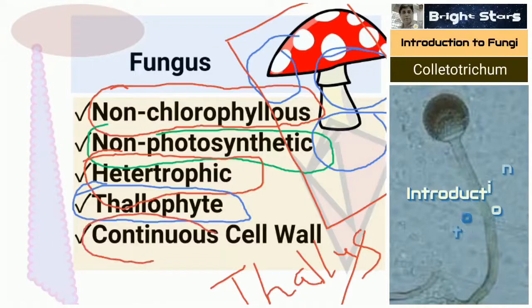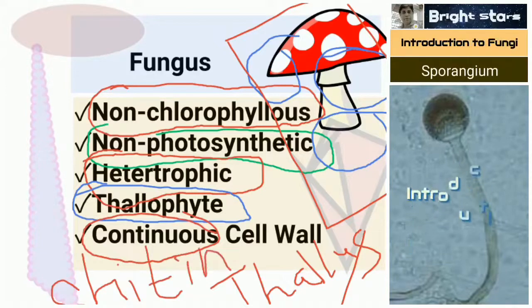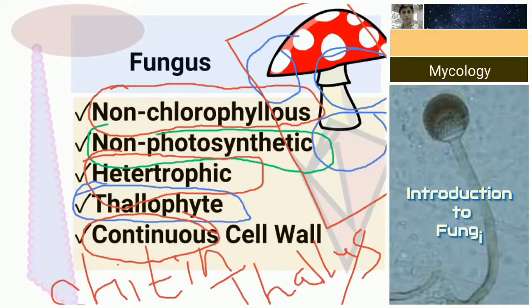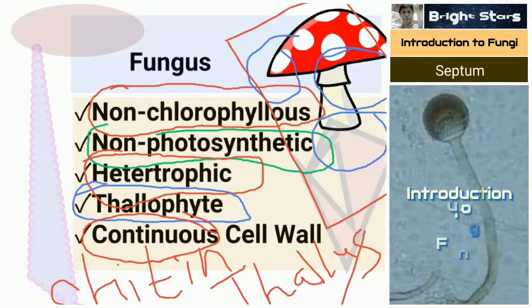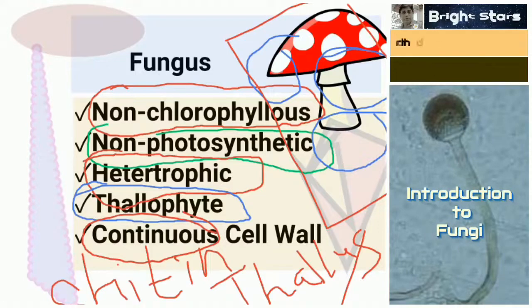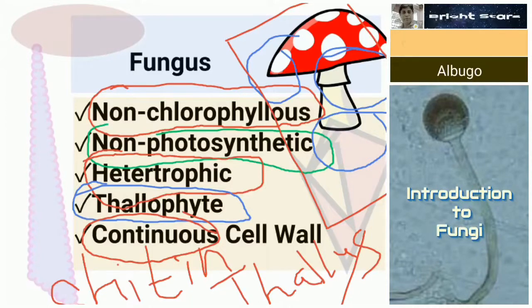Next, it has a chitinous cell wall, which is made up of chitin, not continuous. Chitin is a kind of substance. In the case of other plants, we find a cellulose cell wall. In the first video on the plant cell, we studied that plant cells consist of cellulose, whereas fungus consists of chitin.